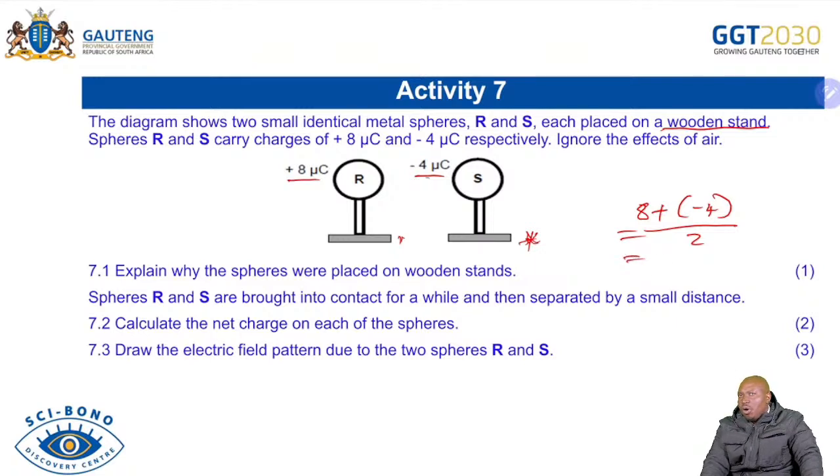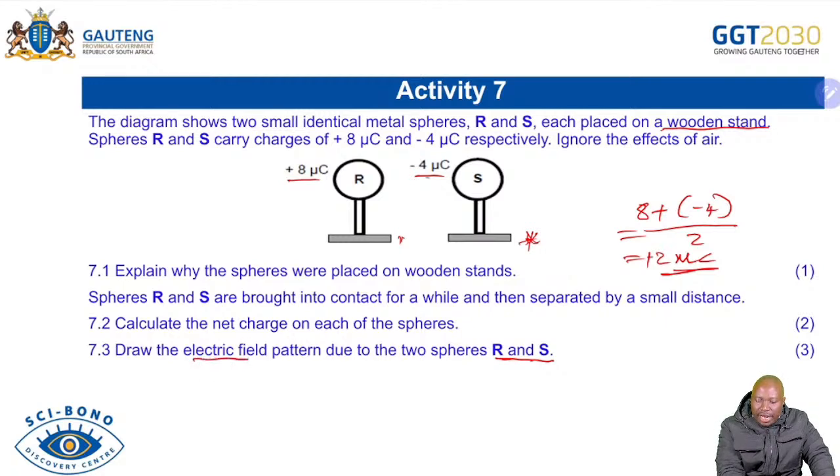You say 8 minus 4 is 4, divided by 2 is 2, which means now these charges, all of them, these two, when you bring them together and they separate, will now each carry a positive 2 microcoulomb. Now, the mistake that you must not make, look at this question, is saying draw the electric field pattern due to two spheres R and S. Now, you don't make a mistake of writing the electric field pattern for this one. Because for this one, if we wanted you to draw, we would have asked you before this statement.